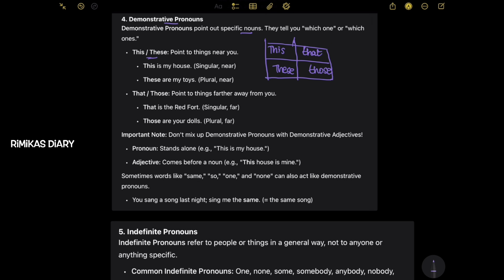Okay, so I created a small table. This and these are used for the things that are near you. That and those are used for the things that are far away from you. Let me add another column. So this and that are singular.